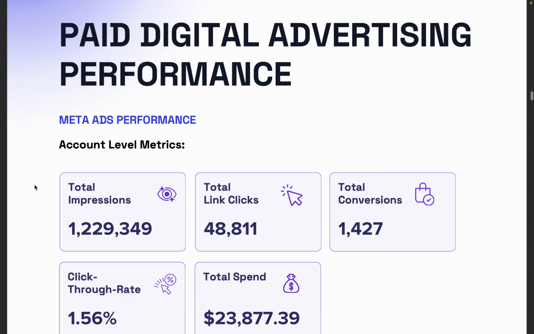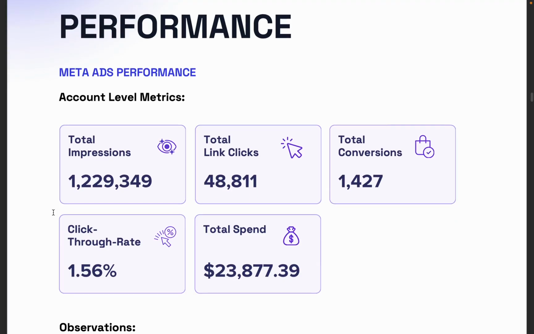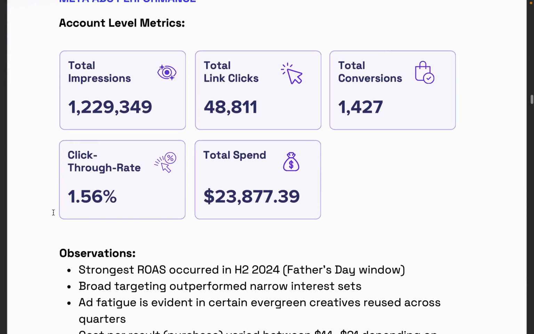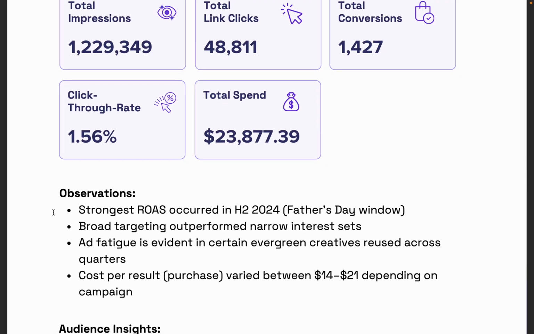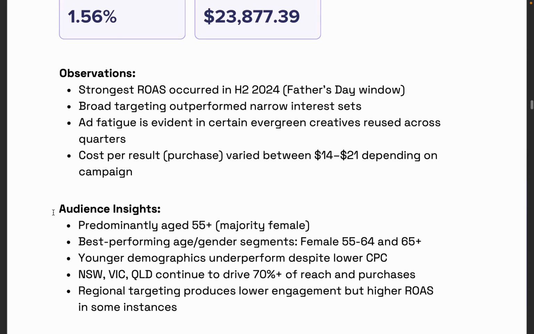Now, paid digital advertising performance. Obviously, this information is pulled directly from marketing data that was supplied. So it was raw data supplied from the platforms themselves. In this case, it was Meta. And you can see it's summed up here: impressions, links, conversions, click-through, and the total spend for that period of time. And then it made some observations as well, because there was a series of campaigns run within that time period. So it had assessed all of those campaigns and made some observations across that.